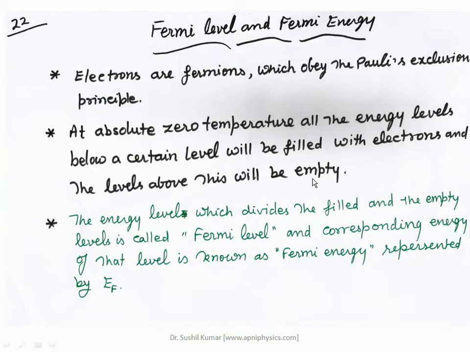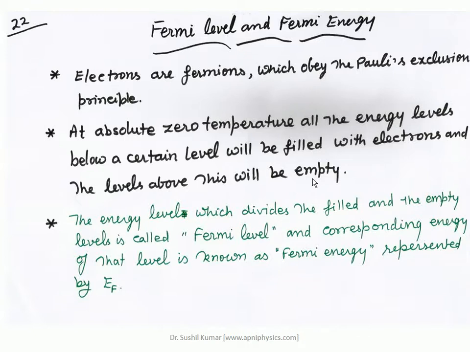So in this statement, what is the important point? That is the absolute temperature, which is 0 Kelvin. At this particular zero temperature, the energy levels below a certain level will be filled completely, and above that level will be empty. So this is the boundary, and this energy level divides the two states: one, those that are completely filled, and the others that are completely empty.